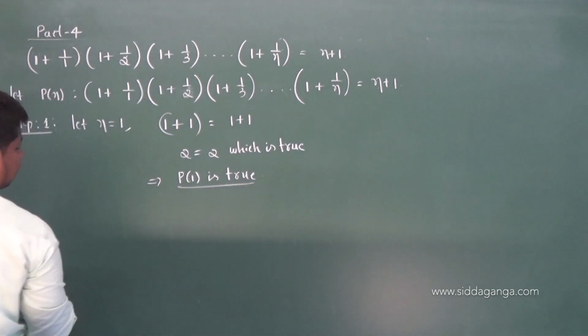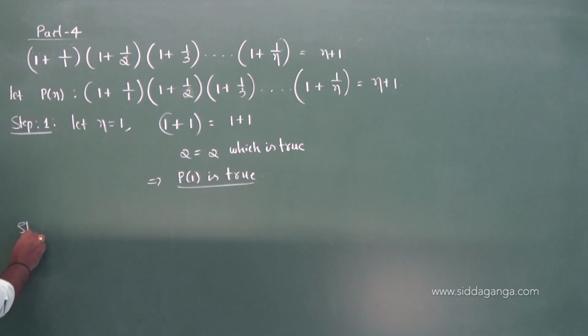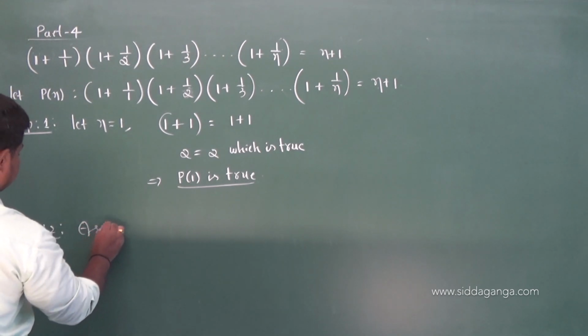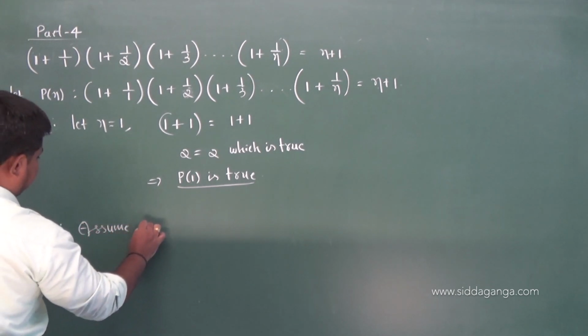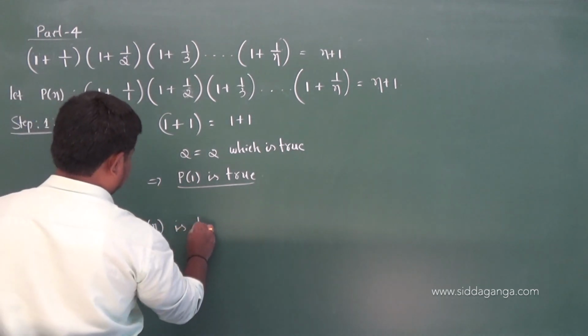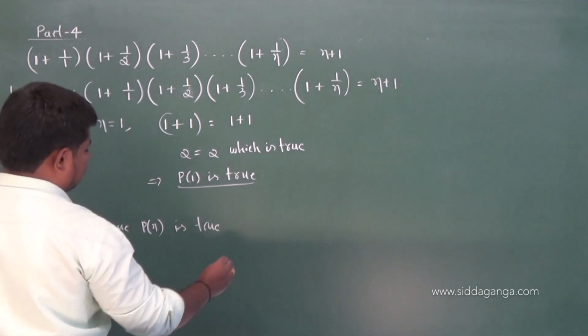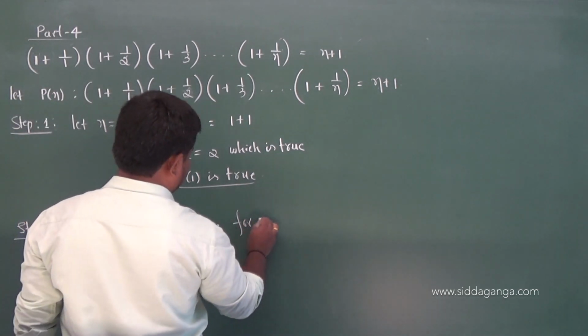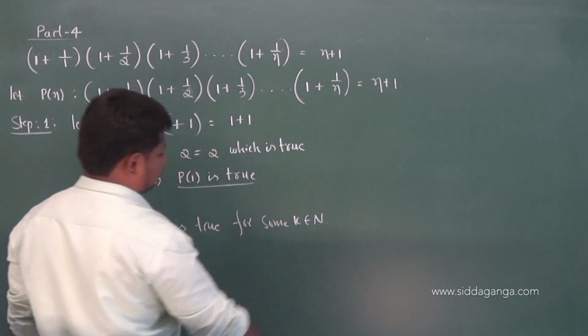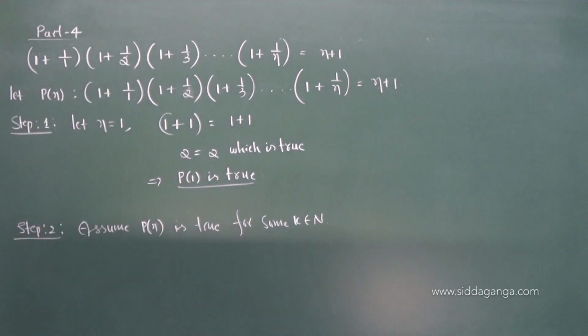Next, step 2: assume P of n is true for some natural number k.